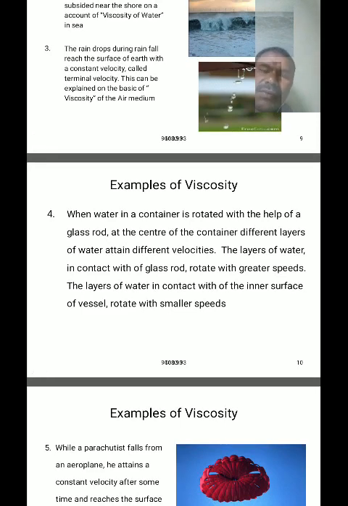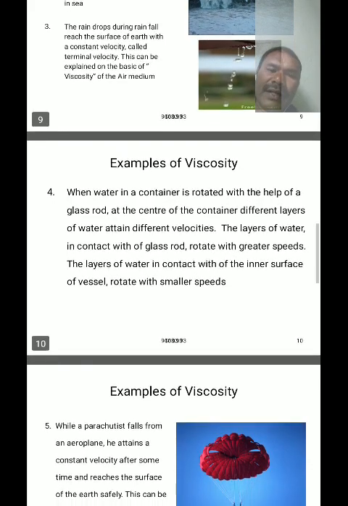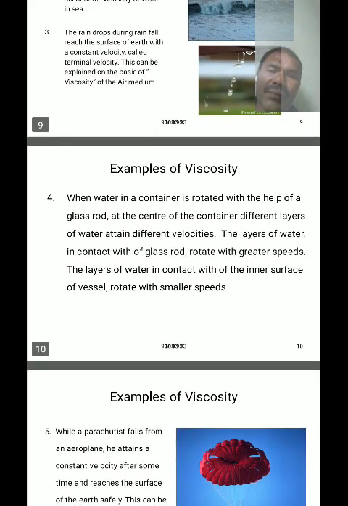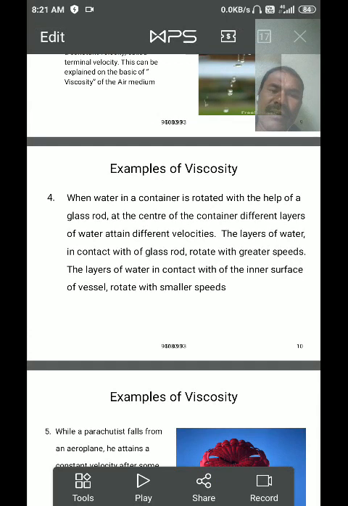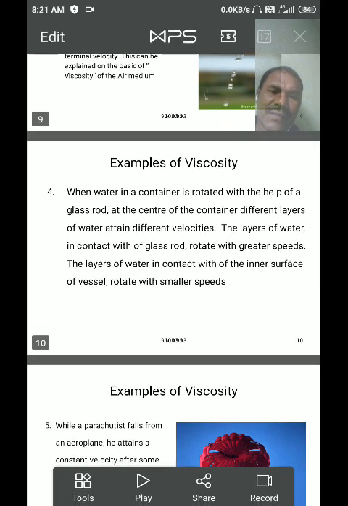Fourth example of viscosity: when water in a container is rotated with the help of a glass rod, at the center of the container different layers of water attain different velocities. The layer of water in contact with the glass rod rotates with a greater speed. The layer of the water in contact with the inner surface of a vessel rotates with a smaller velocity.